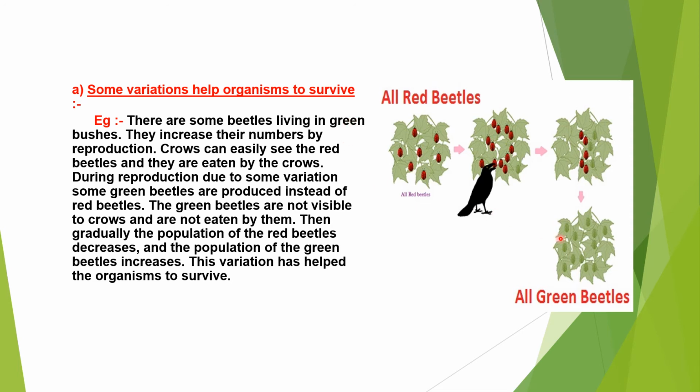This color is actually naturally selected to survive in such an environment. Naturally, this green color was selected, and we can say that this is natural selection. Right, children?